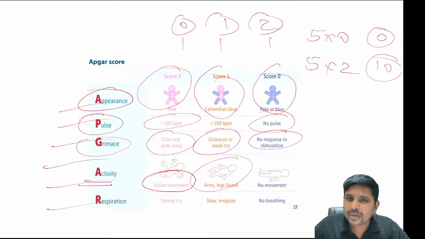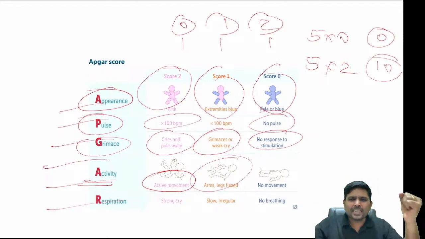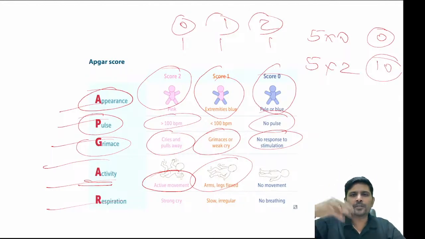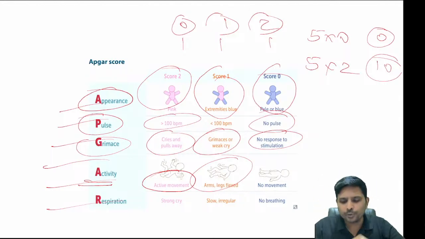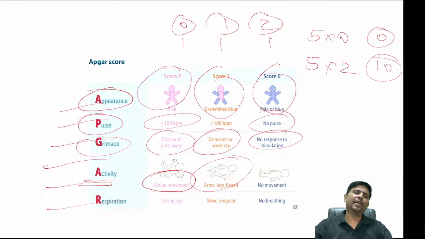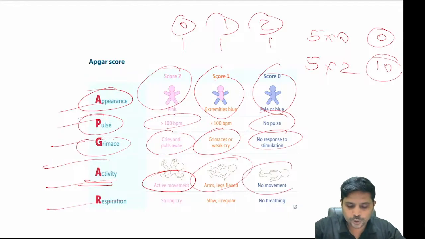When the child is not moving the limbs properly but is in a flexed posture, some amount of oxygen reaches the brain and some tone is maintained, so you give a score of 1. When there is no movement and the child is in a frog-leg position with complete hypotonia, the score is 0.